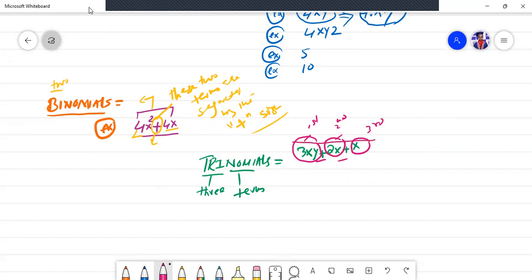And this whole equation is known as an expression, as we discussed in the beginning of the session, when we tried to understand what you mean by expression. An expression is the whole equation, and the equation can consist of one term, two terms, or three terms. So bi means two, tri means three, and mono means one.